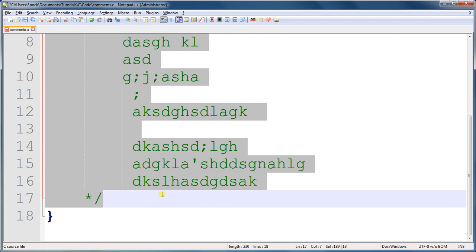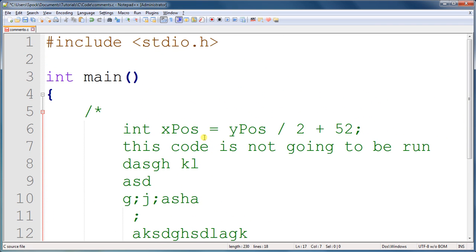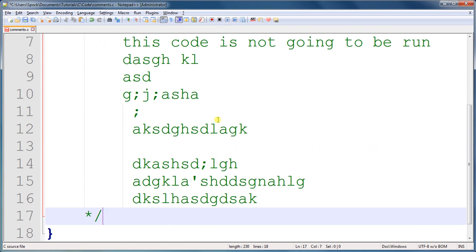The other one was a single line comment, and you should always use them to tell other people, or even yourself, what your code does.